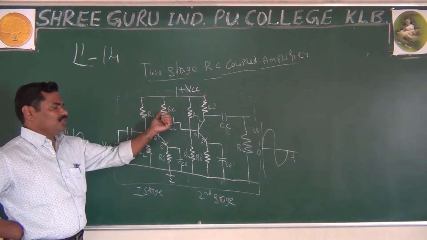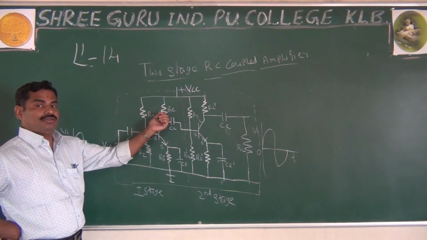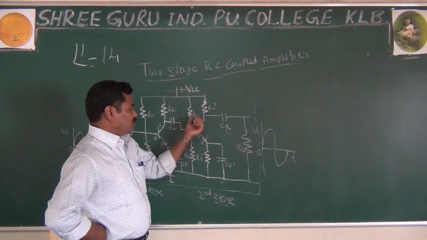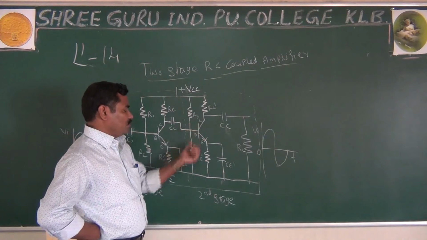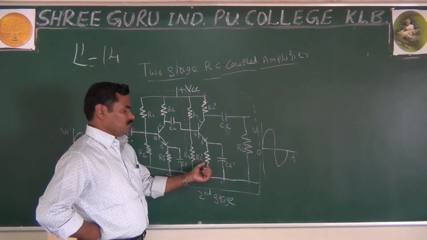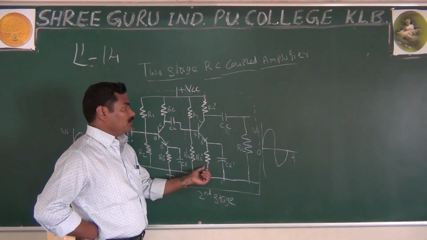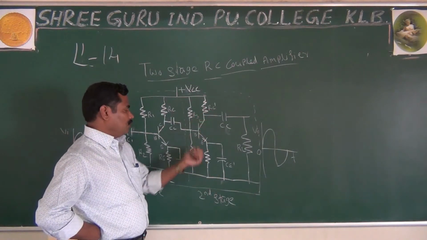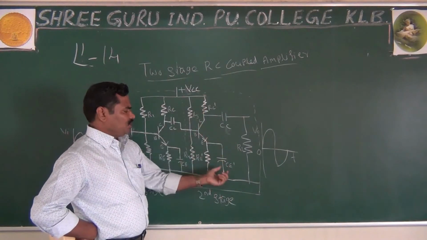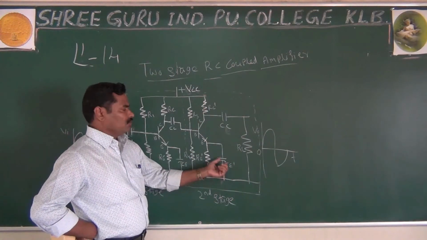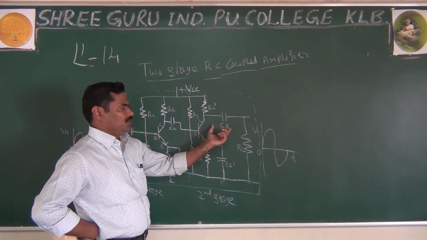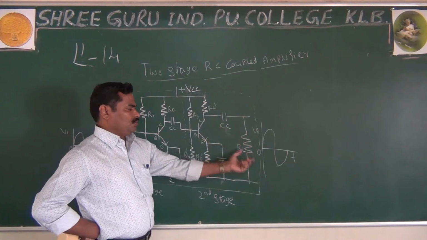And here RC is, as I said, the collector resistor. And here also the same thing: R3 and R4 make the voltage divider biasing, and RC and RE give stability for the Q point, and RC, R3, R4 are used for your biasing. Once again, this is the bypass capacitor, and here the coupling capacitor, whatever output you are having, that output is given to the load.